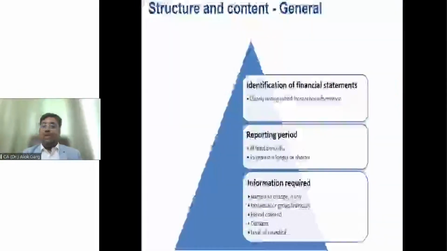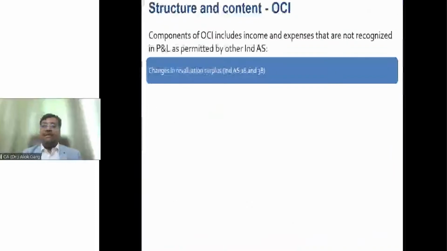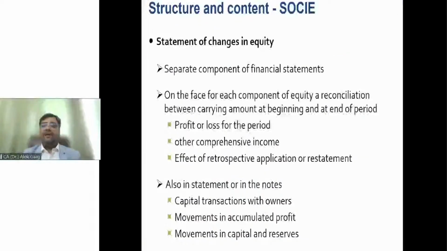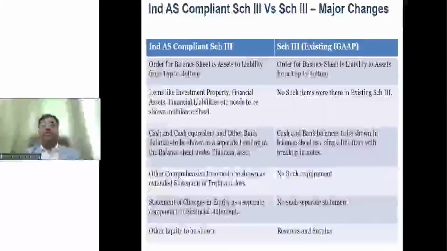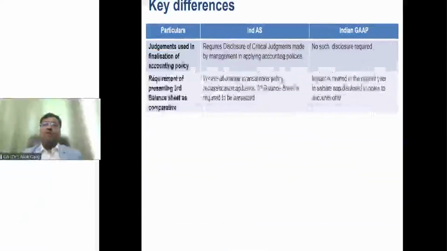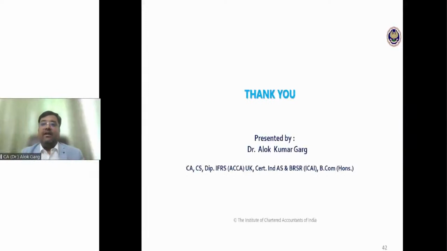So thank you so much, guys. And tomorrow I'll complete this Ind AS 1, right? And I hope you have enjoyed the session today and you have understood things which are not only theoretical, which are practical in nature as well, right? So I'll wait for 30 seconds in case you have any query. Otherwise, I will be happy to conclude the session in the next 1 minute.